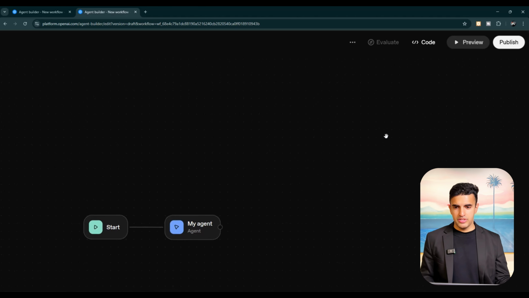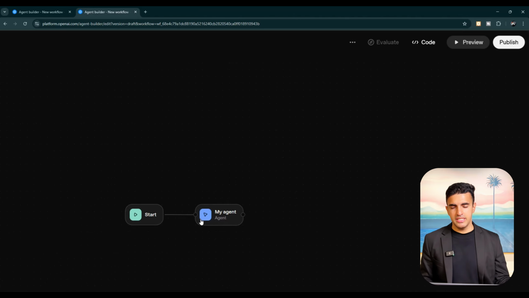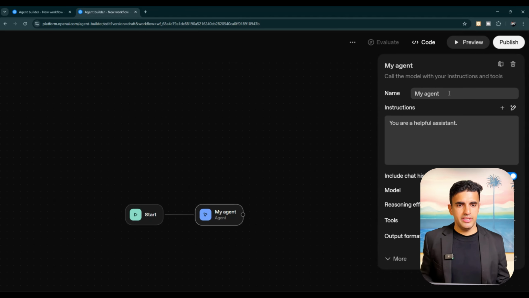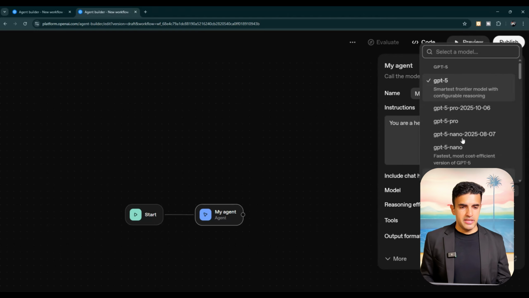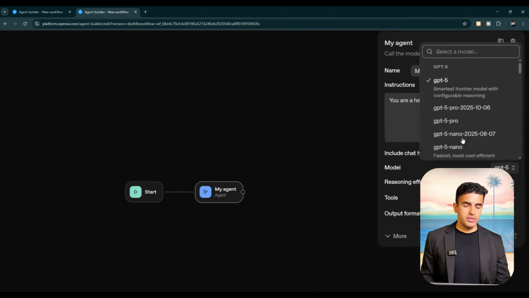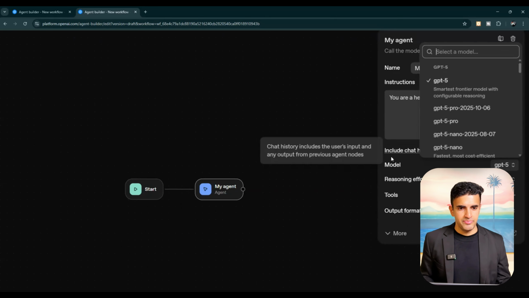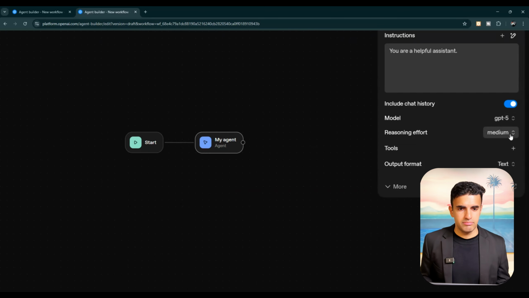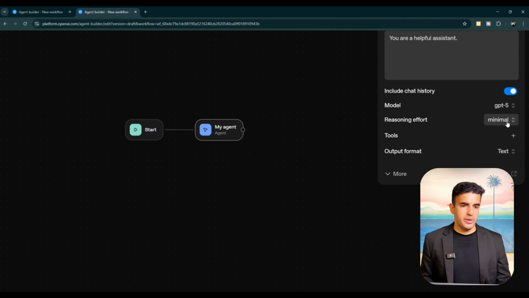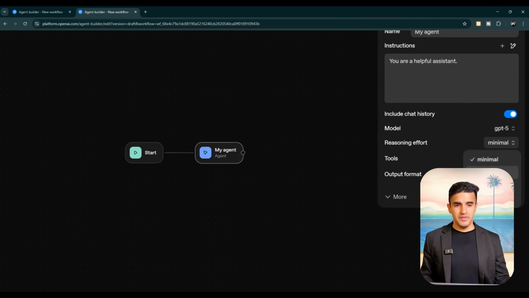Then when you check my agent and click on it, you can see that there's a proper name, and there are instructions, which are different prompts obviously. You can include chat history, and you can select different models. You have access to only OpenAI models, like GPT-5 Nano, and you can set up many different configurations like reasoning effort, medium. We're going to test in future videos what's the difference between low, medium, minimal, all of them.